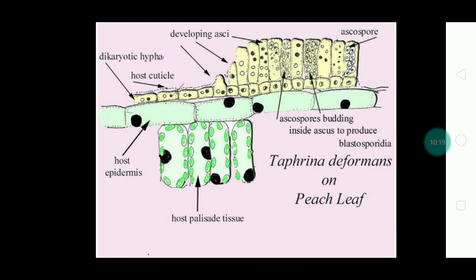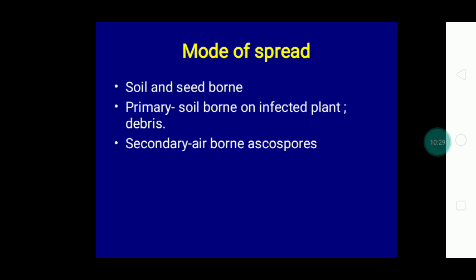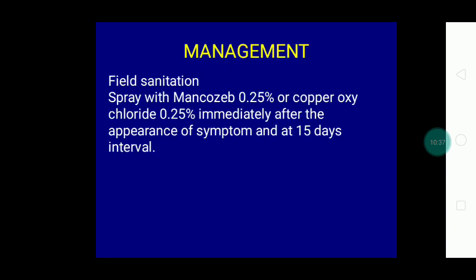So, favorable conditions are the rainy season and winter season, which are highly favorable for this pathogen. Mode of spread: primary infection is caused by infected plant debris, and the secondary infection is through airborne ascospores. To control this disease, field sanitation should be maintained, and spraying with copper fungicides or mancozeb 0.25% twice, at the initial stage and at a 15 days interval, is also effective to control this disease.